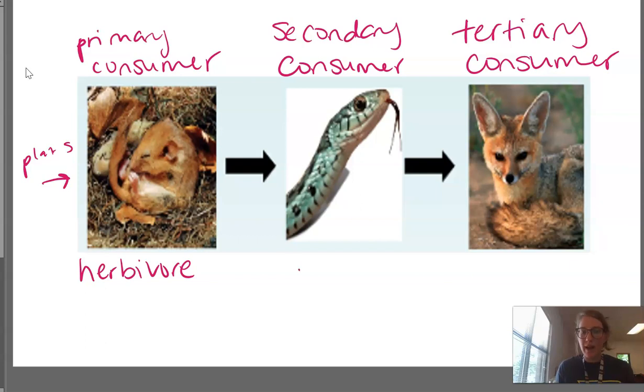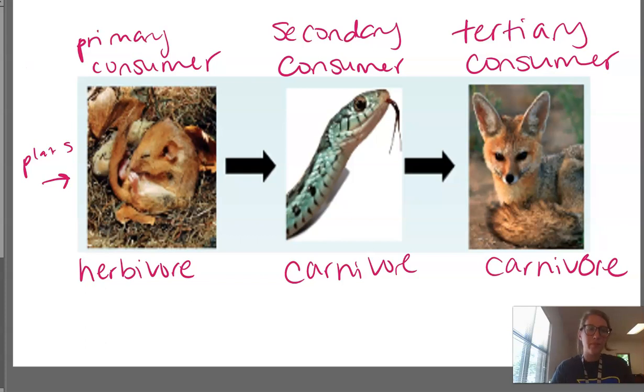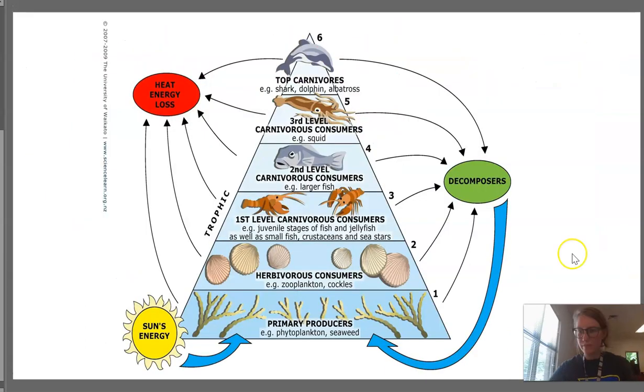And then we have a carnivore, and then you have even another carnivore. Okay? So moving on. This is another way that we can show a food chain, and this is going to be a little bit more specific, a little bit more detailed. This shows how energy goes through each level of our food chain.